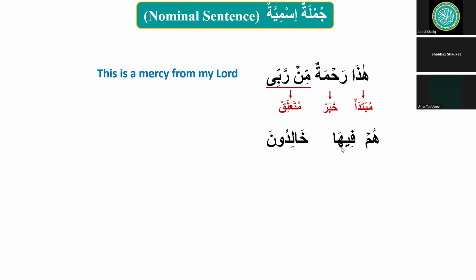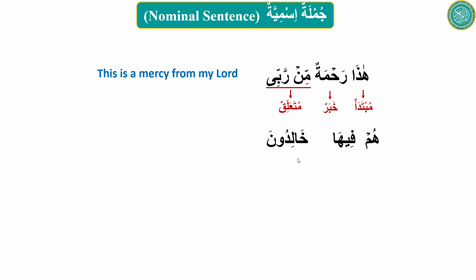For him, what's in fi? Fi means in. Ha means him, her. Ha means her. This is her, a jar majroor, huh? So this is an attached pronoun attached to a harf jar. Fiha, jar majroor. In her.